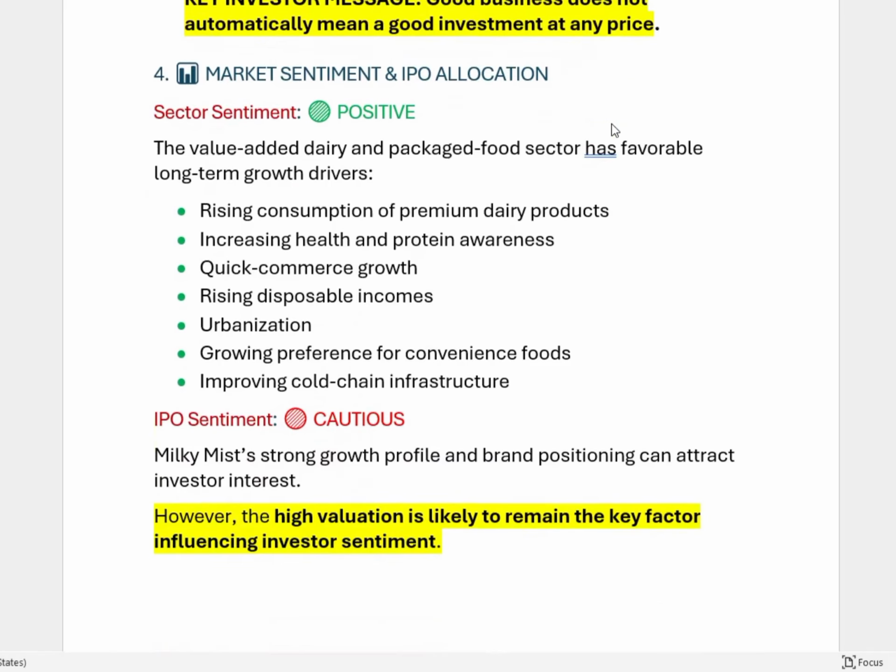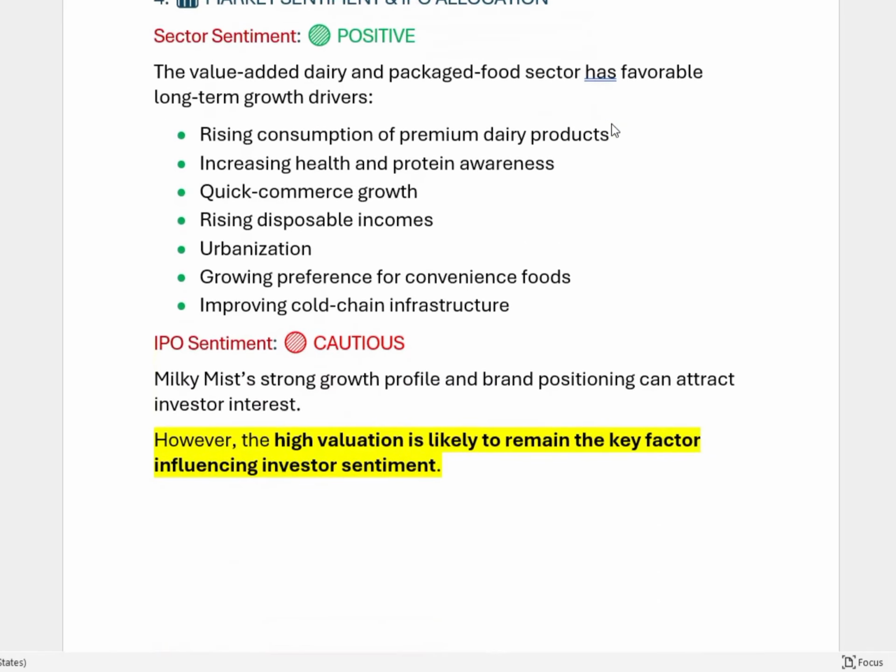So, market sentiments and IPO allocation. Sector sentiment positive. The value-added dairy and packaged food sector has favorable long-term growth drivers: rising consumption of premium dairy products, increasing health and protein awareness, quick commerce growth, rising disposable incomes, urbanization, growing preference for convenience foods, improving cold chain infrastructure.